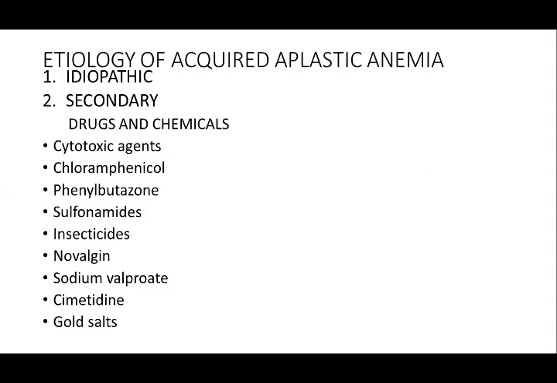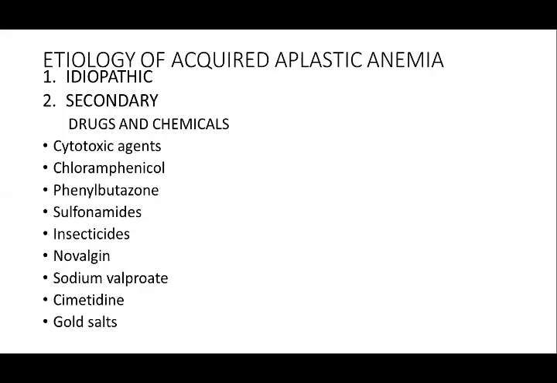What is the etiology of aplastic anemia? Idiopathic. 50% of the cases are idiopathic. The secondary causes are due to drugs or chemicals: cytotoxic agents, chloramphenicol, phenylbutazone, sulfonamides, insecticides, novalgine, which was previously being used for pain.